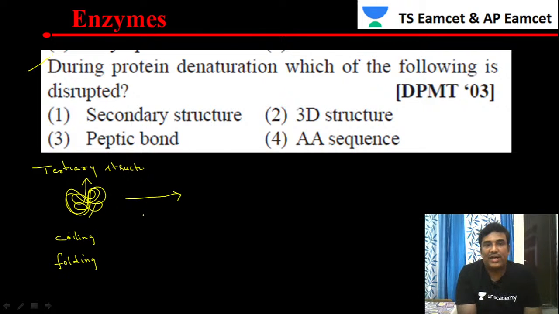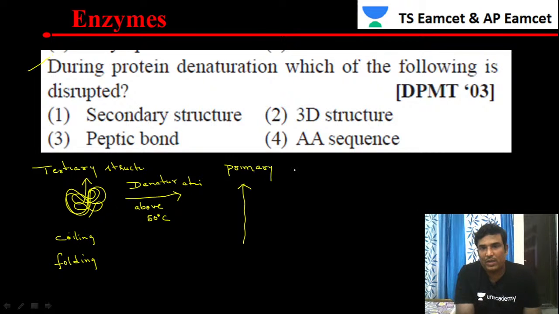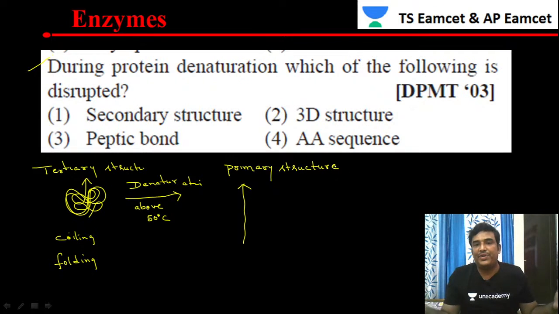When this tertiary structure is treated above 45 to 50 degrees centigrade, denaturation takes place. When denaturation takes place, they lose all bonds and form a simple structure, the primary structure. Whenever the protein gets denatured, the tertiary structure is converted into the primary structure.